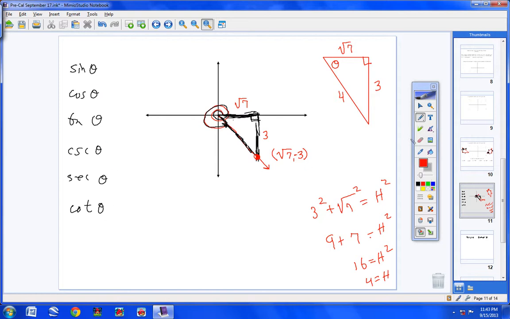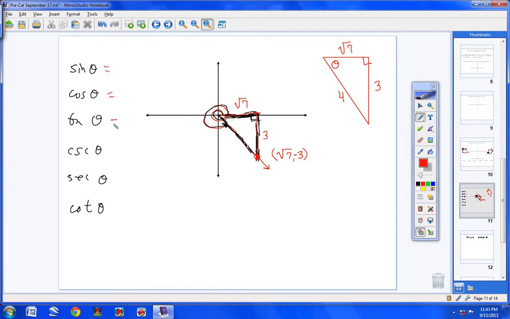That was really a tough problem. I hope you got everything that I just did there. Notice again, I did not give you any angle references at all. All that I gave you was this ordered pair, and from that ordered pair you were able to realize how far over you were, how far down you were, label those two sides, draw the triangle off to the side, use Pythagorean Theorem, find the missing side, hypotenuse, and now we can find the rest of these very, very quickly.